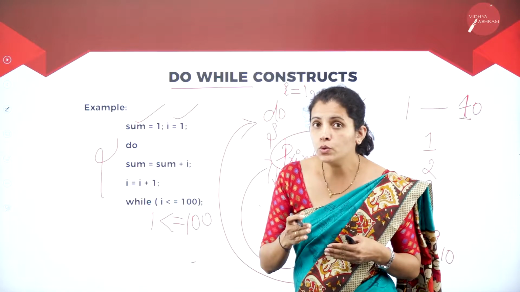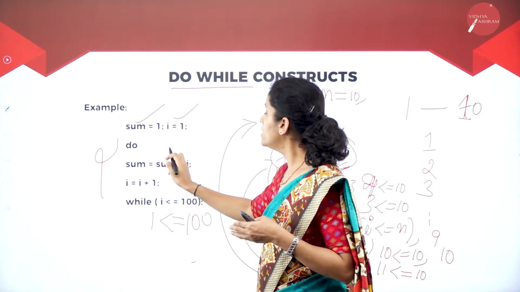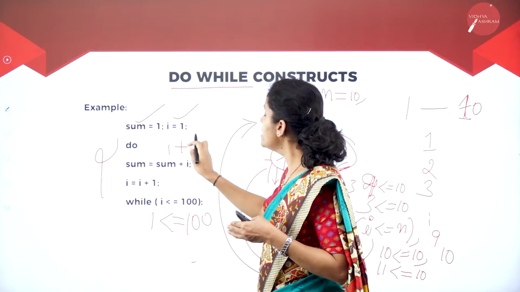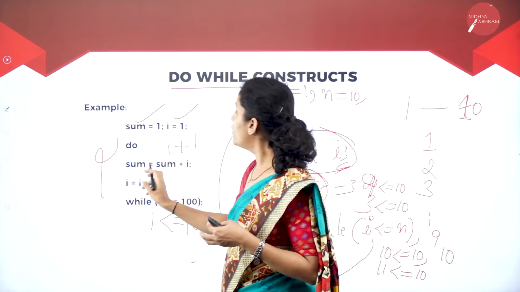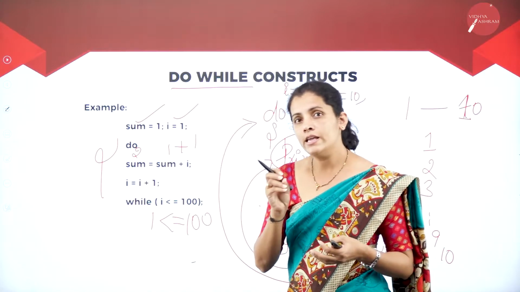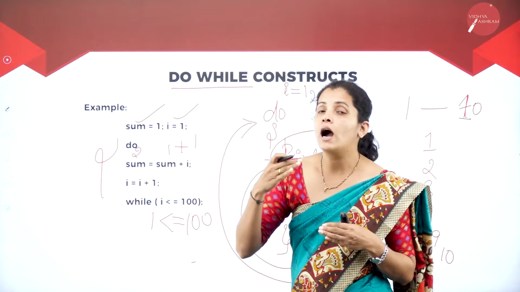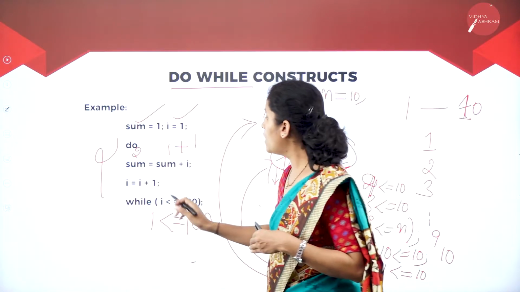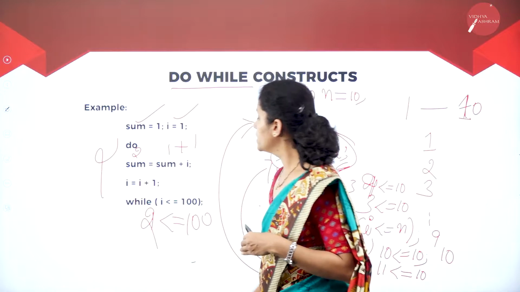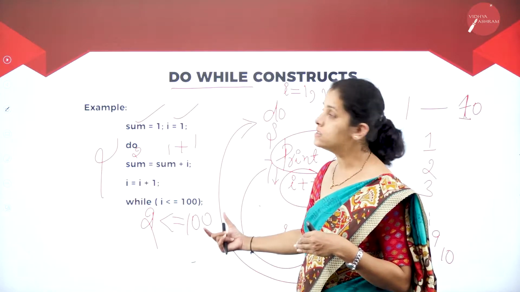Now what am I going to do? I'm going to add sum and I. So here sum is 1, I is 1. Now what's the value of sum? It is 2. Then I equal to I plus 1. That means I'm going to increment I by 1. Now I is 2. 2 less than or equal to 100. It is true.